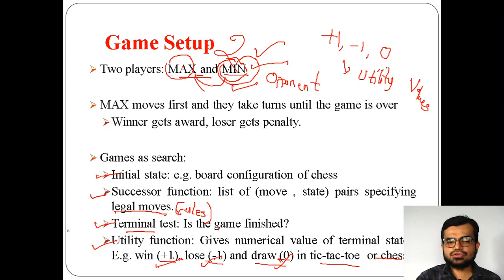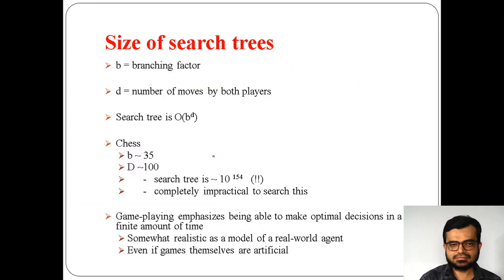That is the initial state. In that sense, this is the search space for a game. This is called the game search space. You can term this a search mechanism.